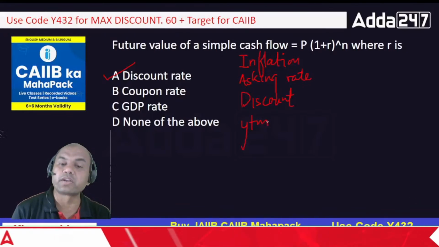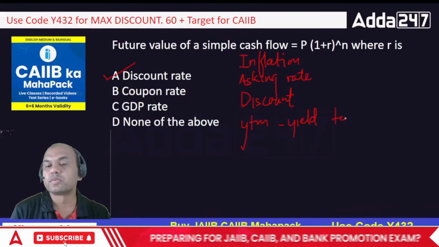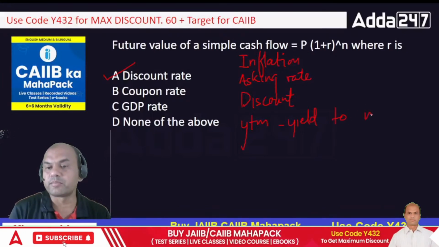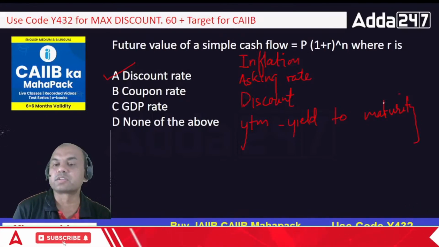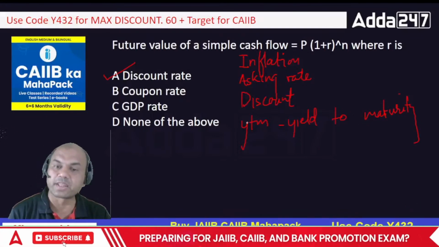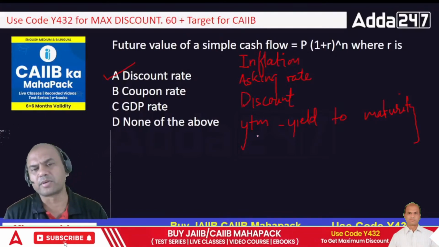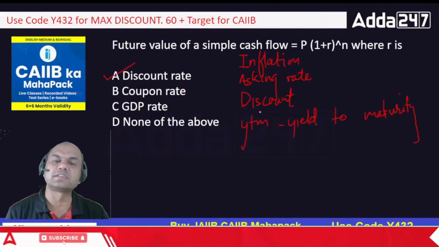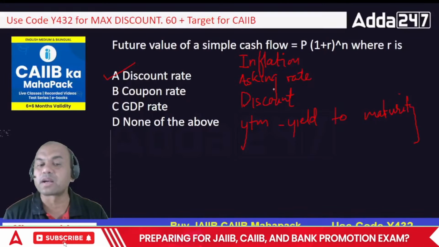YTM is also called. YTM means yield to maturity, right? So that is also one name, YTM. So demand rate, anything can be called as R. Basically anything which is eating up your income, or which other people are demanding.